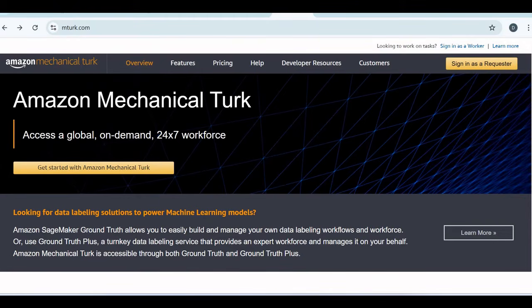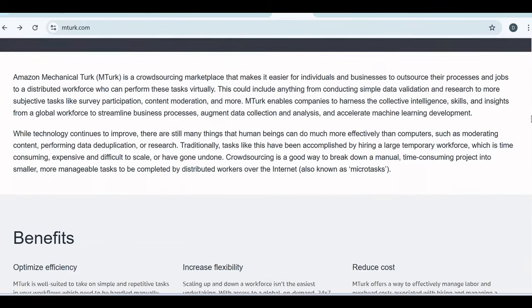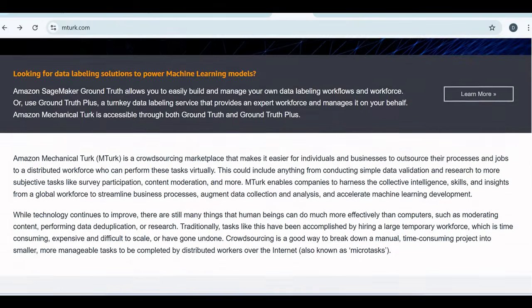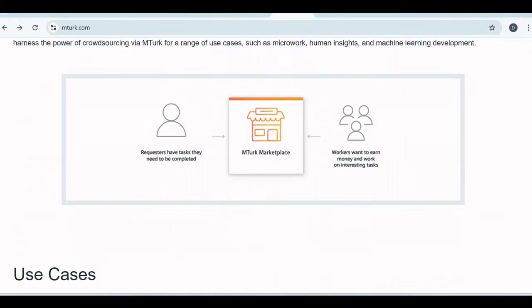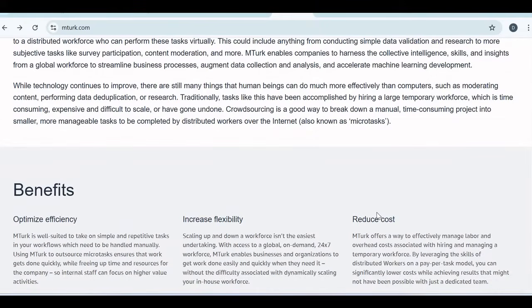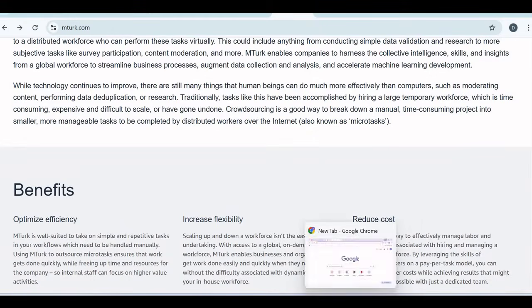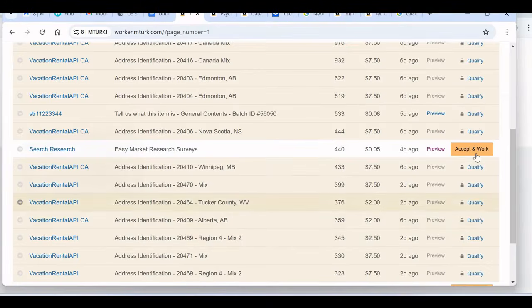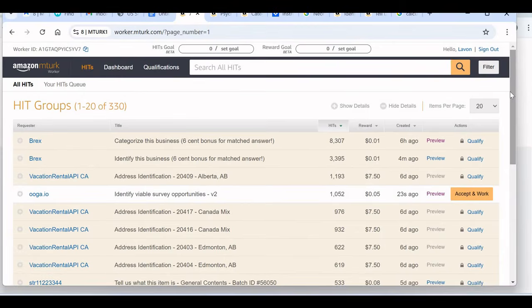Okay, so before I show you how you can get your own account, let me show you the type of jobs you will be working on. Okay, so here is an account. This is a USA account. This is the dashboard you'll see when you land in as a worker, when you make an account as a worker.